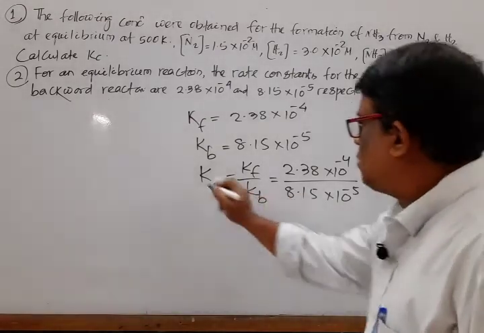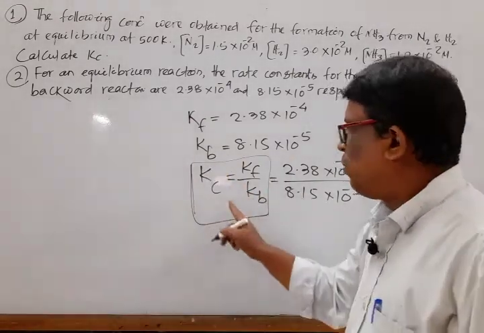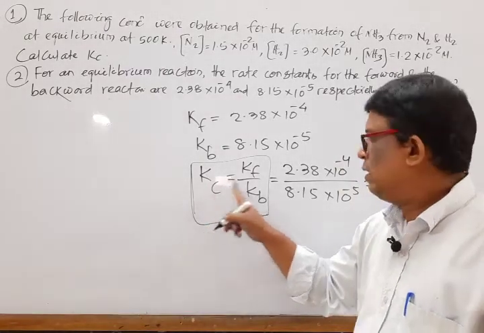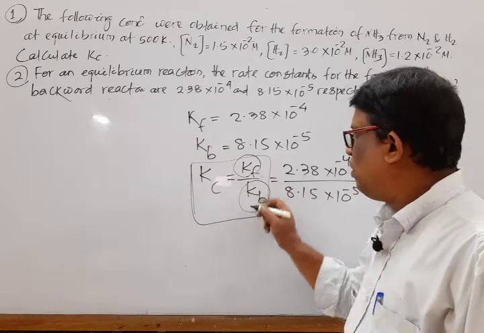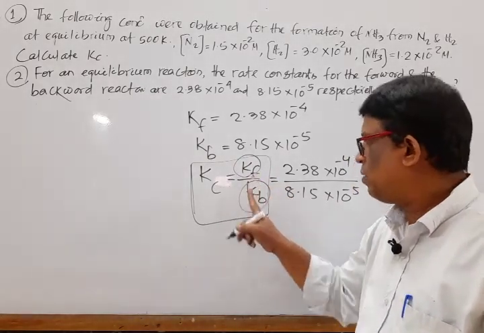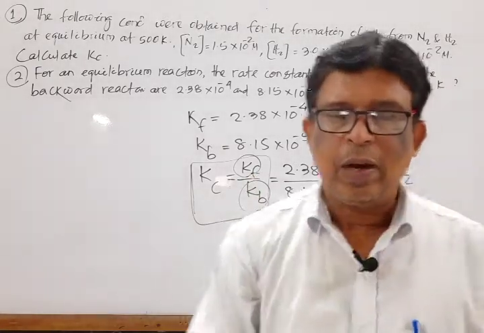2.92. For that we have to remember this formula. The equilibrium constant Kc is equal to the ratio of two rate constants, that is, the rate constant for the forward reaction by the rate constant for the backward reaction.